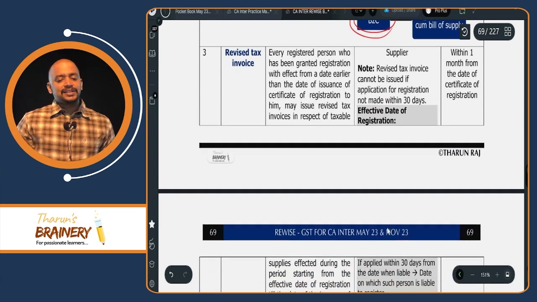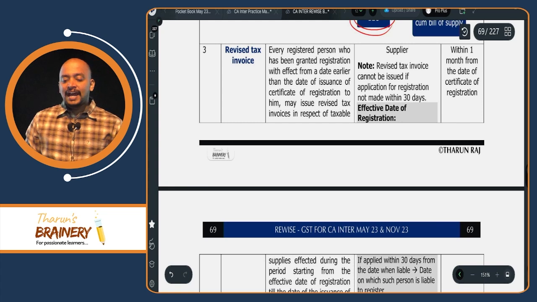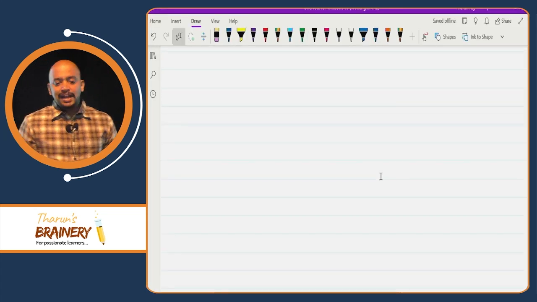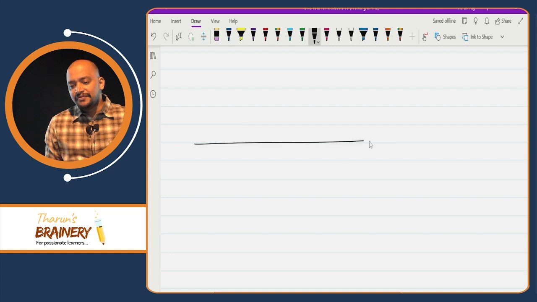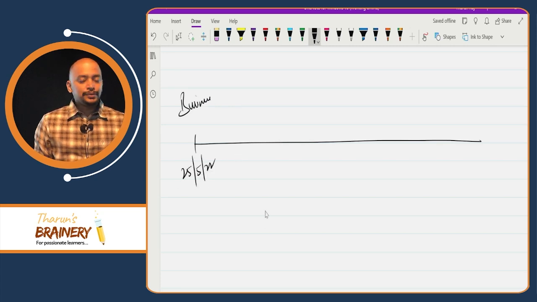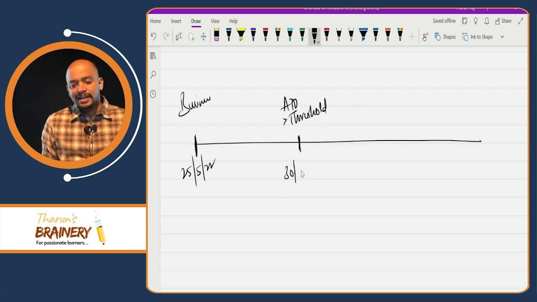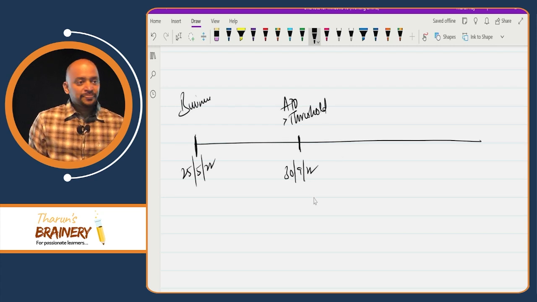Then revised tax invoice. Revised tax invoice means whenever I am liable to get registered and I make application for registration within 30 days. Say I commenced business on 25/5/2022. Then I crossed the aggregate turnover threshold limit on 30/9/2022.